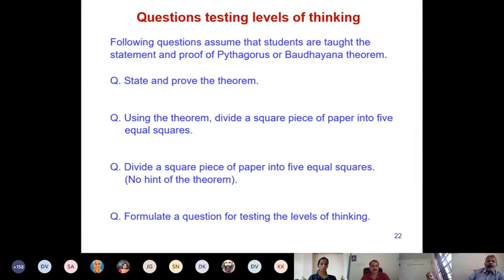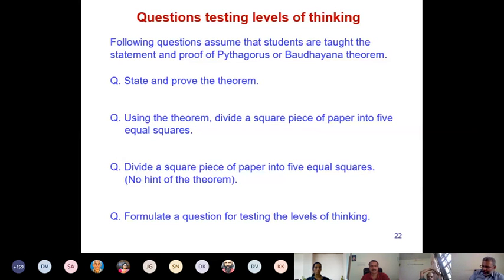This problem can actually be solved using the Pythagoras or Baudhayana theorem. How do you solve this? I'm not going to give the entire solution, I'm just going to tell you. Suppose the size of the square is A. That means the area of the square is A squared. If you divide this area into 5 equal parts, each small square should have an area of A squared by 5.